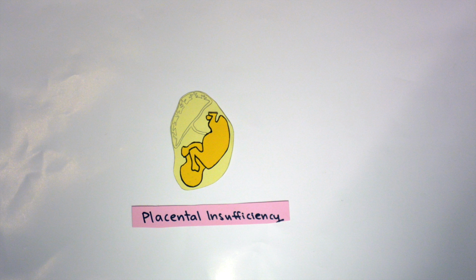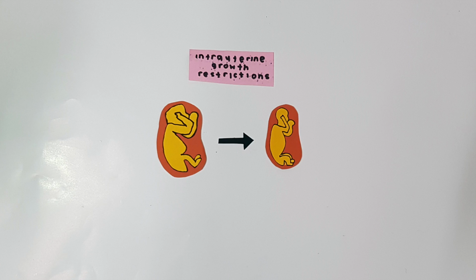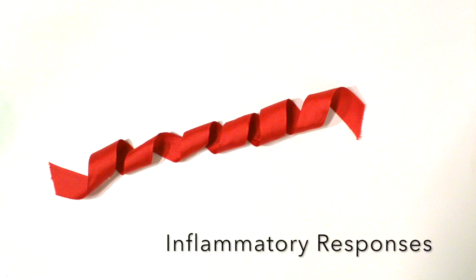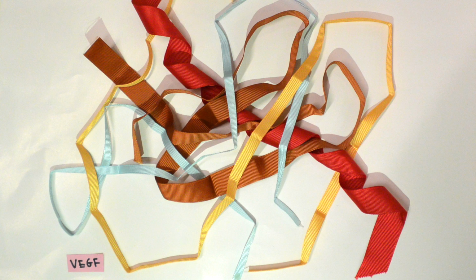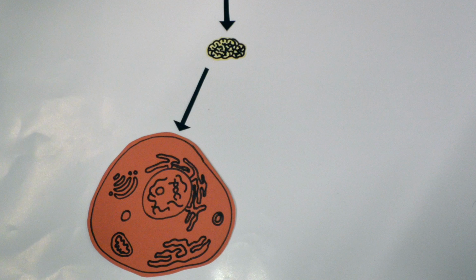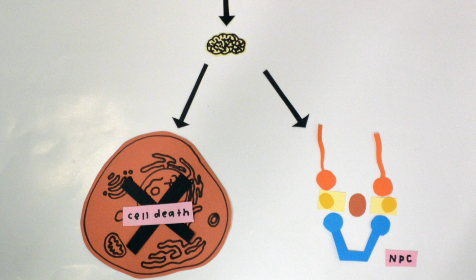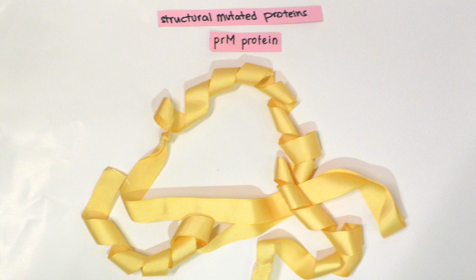Placental insufficiency, which results from vascular injury, reduced number of capillaries, irregularly shaped capillaries, and apoptotic trophoblasts, leads to intrauterine growth restriction. In addition, inflammatory responses such as the increased levels of cytokines such as IP10, IL-6, IL-8, VEGF, MCP1, and GCSF, when exposed to the fetal brain, cause cell death and dysregulation of the differentiation and proliferation of NPCs. These two factors, placental insufficiency and inflammatory responses, lead to microcephaly in unborn infants. These are the mutations in the Brazilian Zika virus strain that lead to higher chances of getting microcephaly.